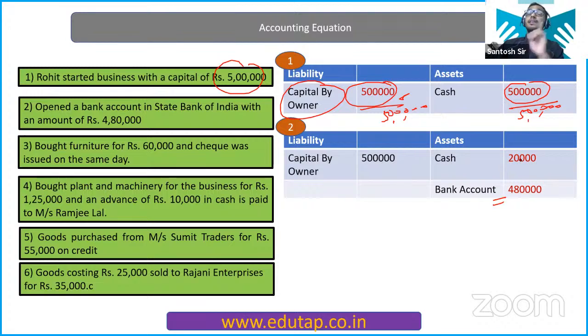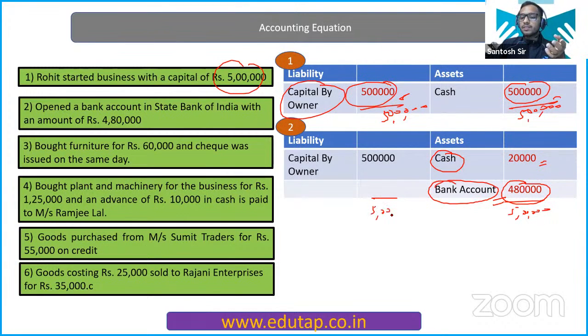But simultaneously, another asset, your cash, is decreasing by 4,80,000. So earlier it was 5 lakh, now it is only 20,000. So again, the total is 5 lakh. Here also, total is 5 lakh. Got it? This is how the accounting equation is valid throughout all the transactions.